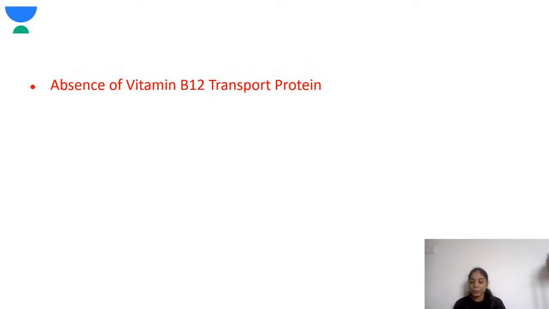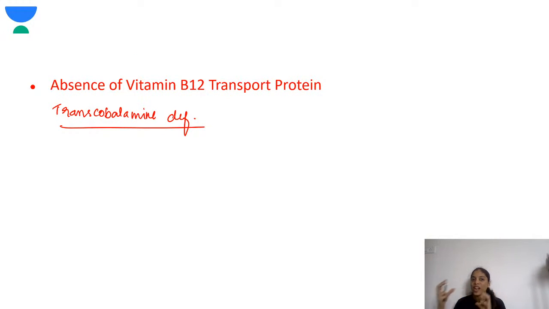Next, coming to the vitamin B12 transport protein absence. So what is this? Over here there is the transcobalamin deficiency. Okay, so vitamin B12 transport protein, the transcobalamin deficiency is there. I've told you in the metabolism, transcobalamin is very important in the transport of vitamin B12 into the various other cells.